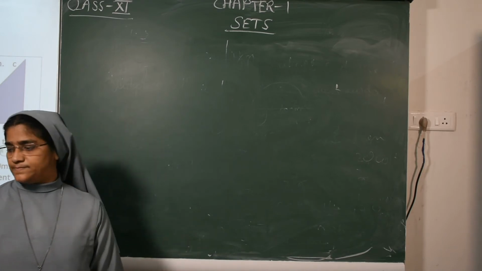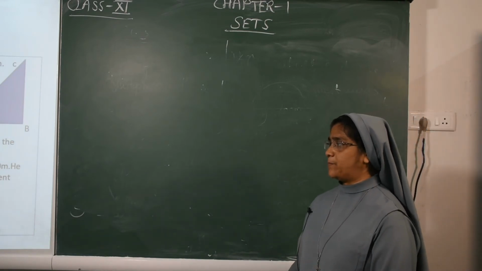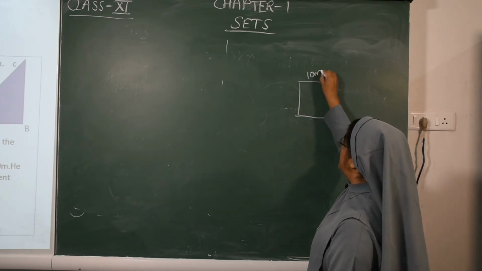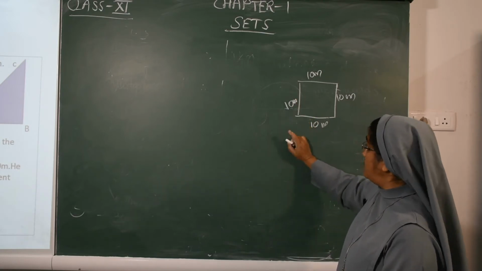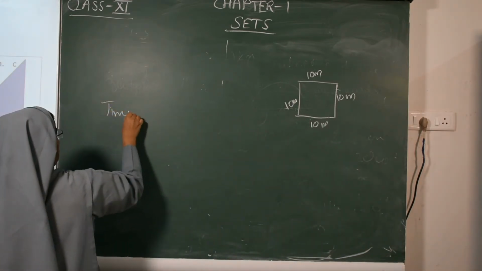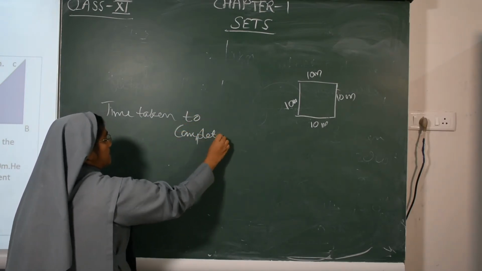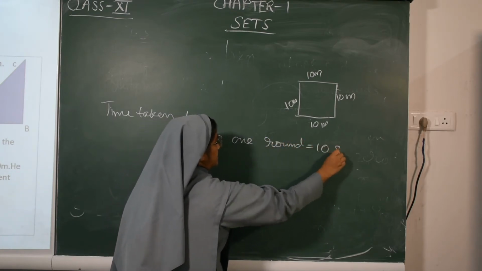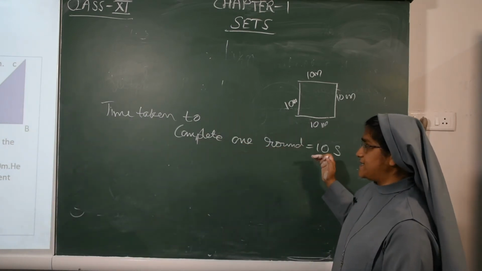Next question. An athlete is running around a track of square shape of side 10 meter. Square, 10 meter each side, okay. And he completes one round in 10 seconds. So the total time taken to complete one round is 10 seconds.